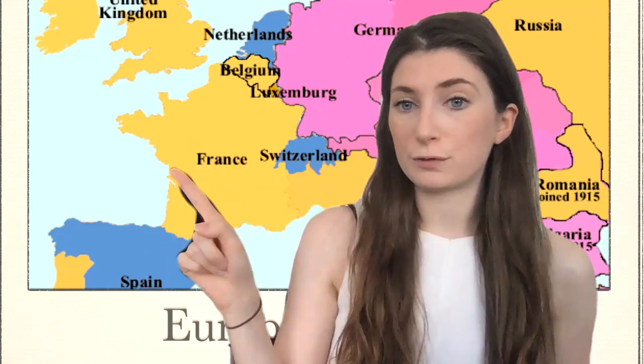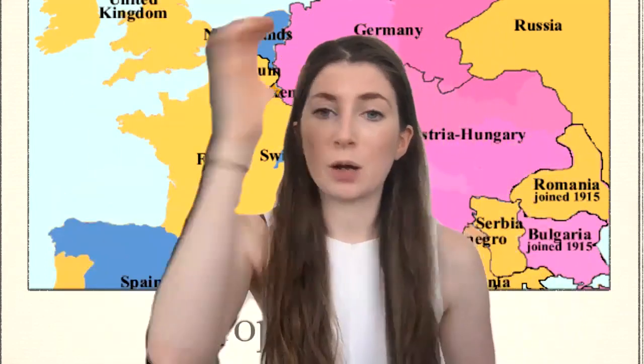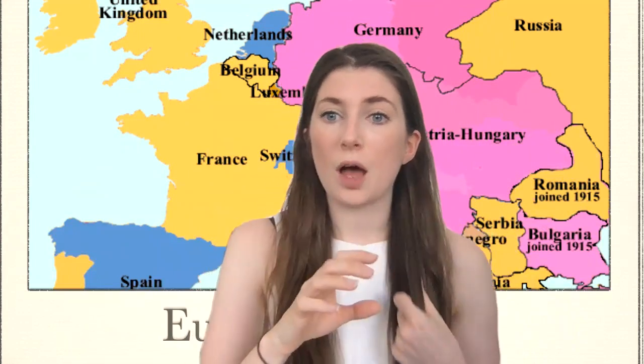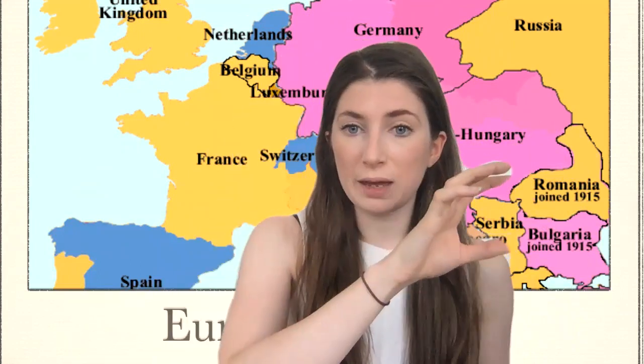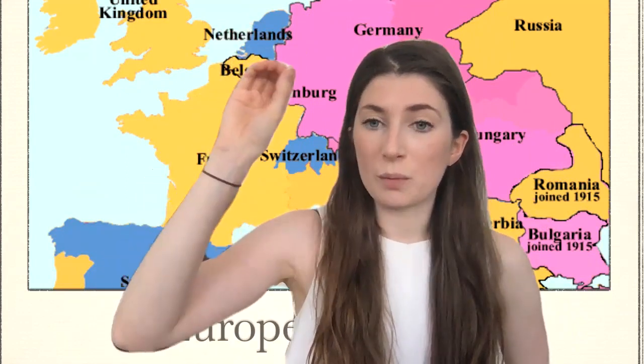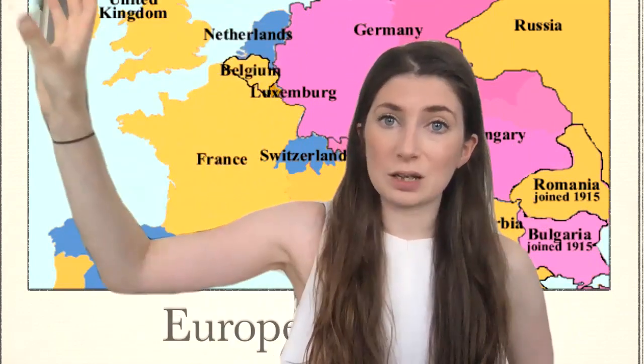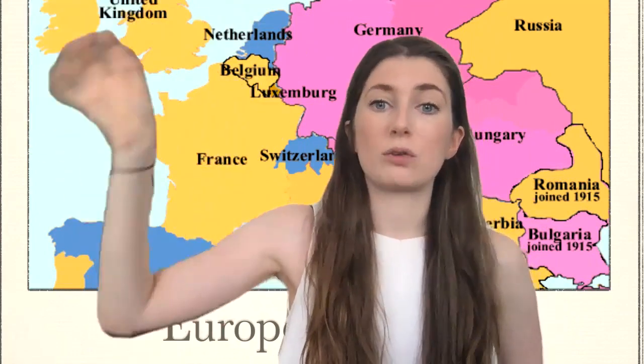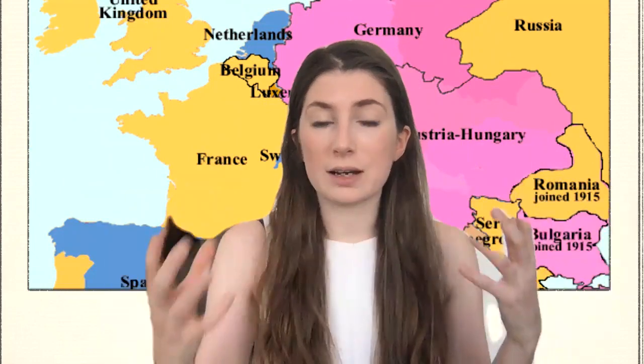Russia's ally is France, so France have to step in as well, and they become involved. The countries in pink then start to invade France and Belgium, Belgium becomes involved, and Great Britain are allied with Belgium, and so Great Britain become involved, okay? And all these allies step in like dominoes to help out in their own individual alliances.